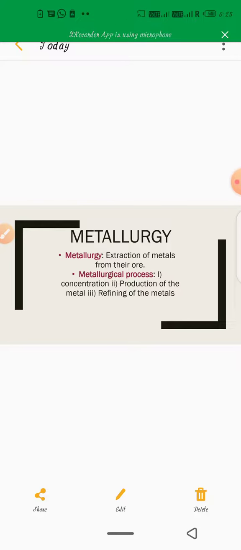Human life is associated with various metals. We use metals in our day-to-day activities. We use some metals like sodium, potassium, calcium, iron, etc. Why are we using those metals?